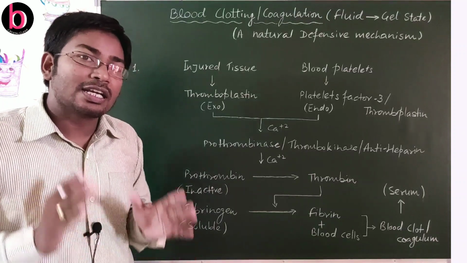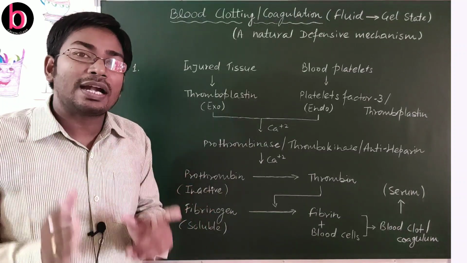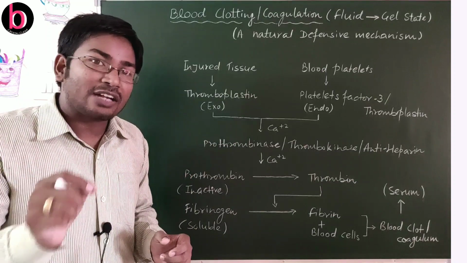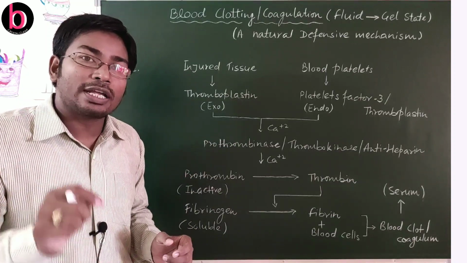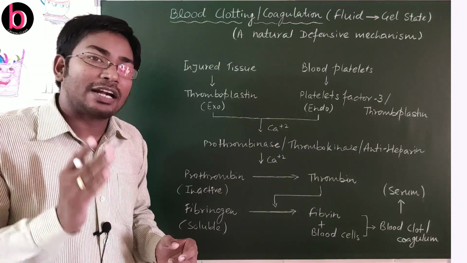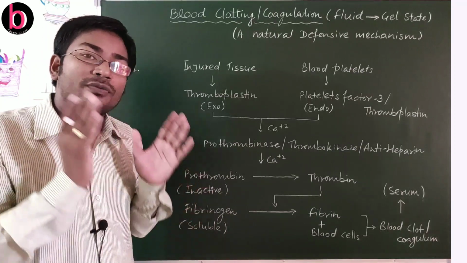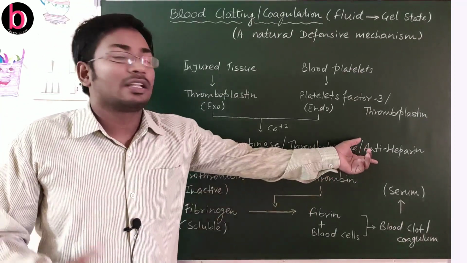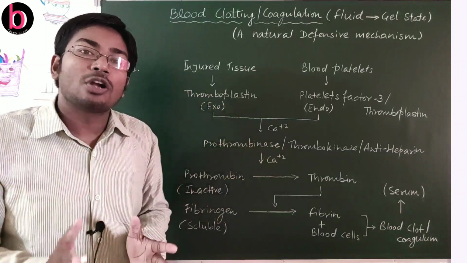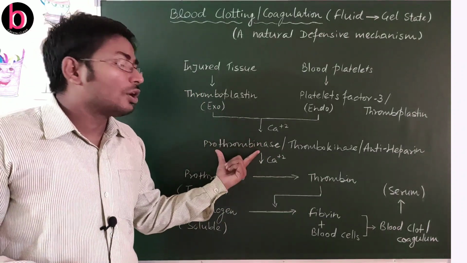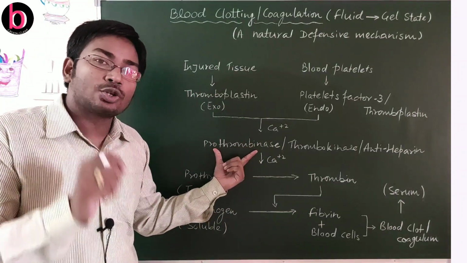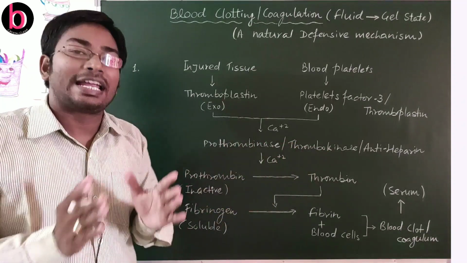We earlier discussed heparin is a blood anticoagulant that will stop blood clotting in intact blood vessels, but at the time of injuries heparin will become non-functional. Why? Because of synthesis of this prothrombinase or thrombokinase.